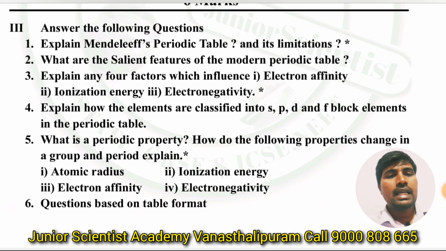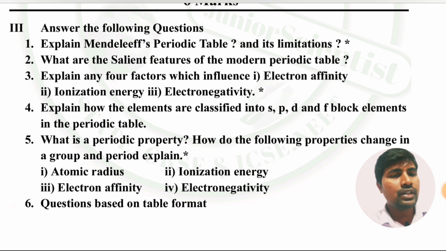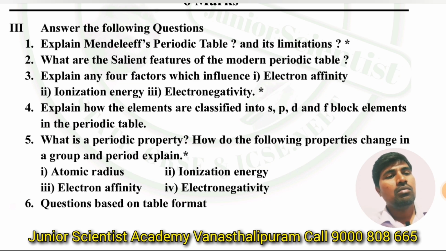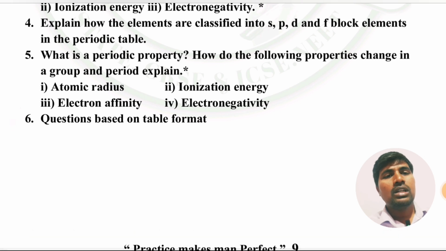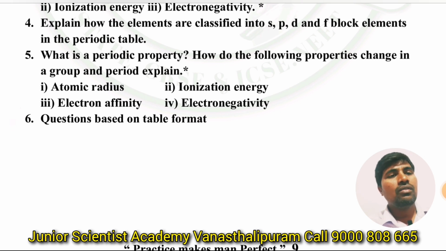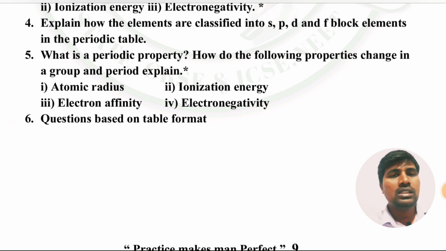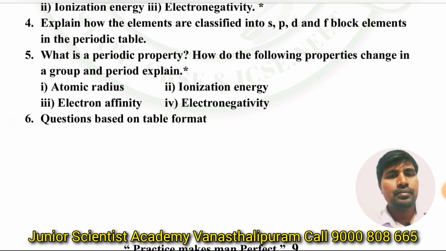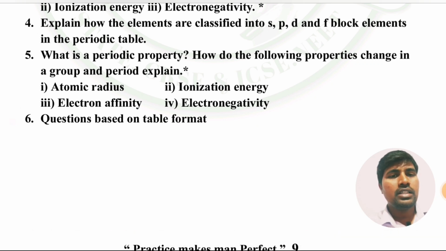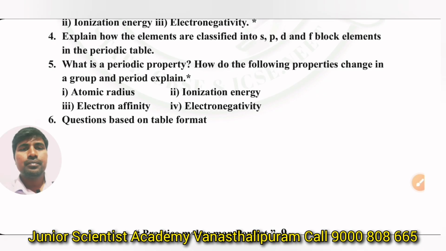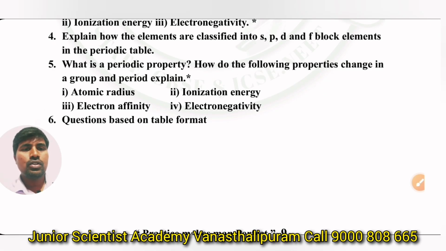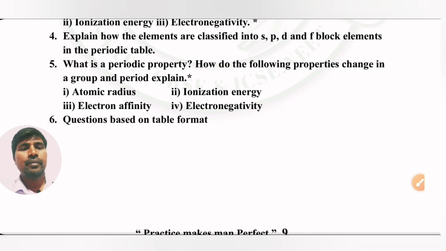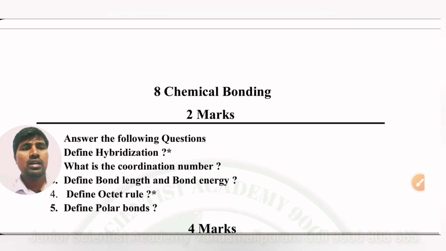Next, the fourth question: explain how the elements are classified into s, p, d, f block elements, a direct question. Next, what is a periodic property? How do the following properties change in a group and period? Explain atomic radius, ionization energy, electron affinity, electronegativity, how they vary in groups and in periods. These questions are based on table format. They may ask table format questions also.